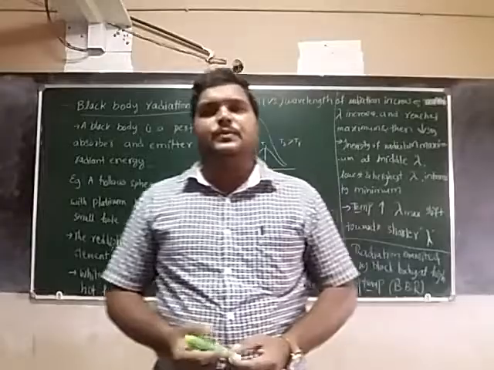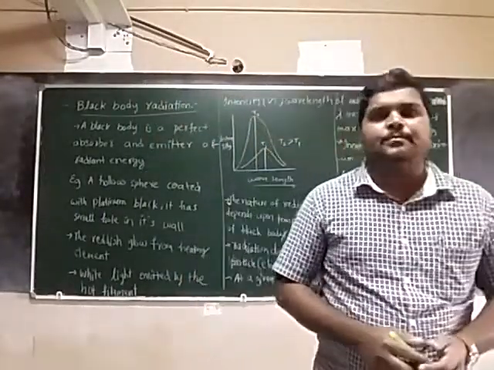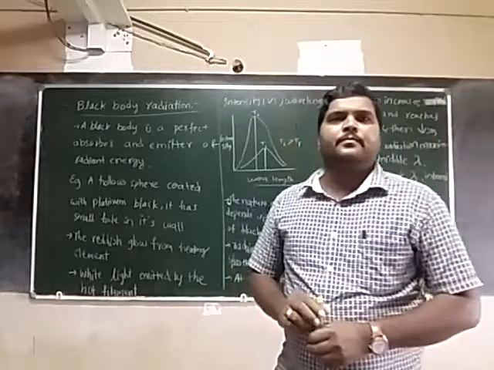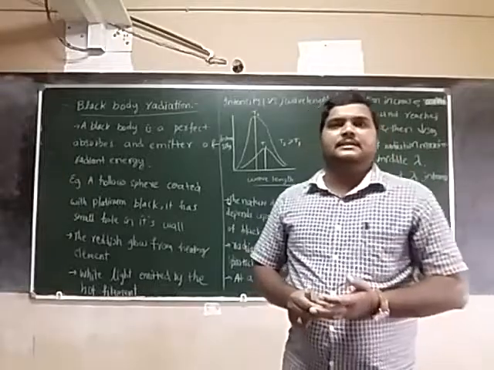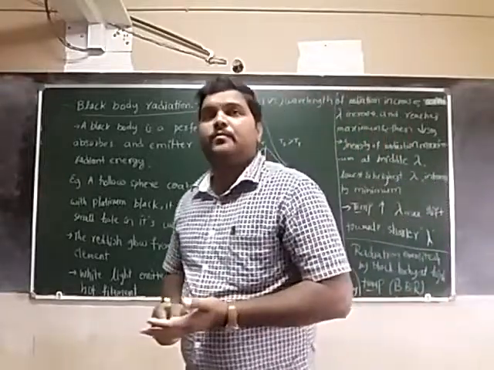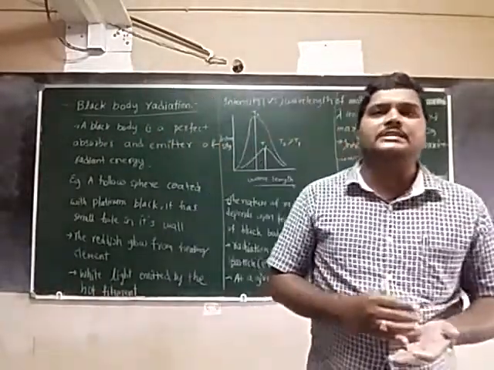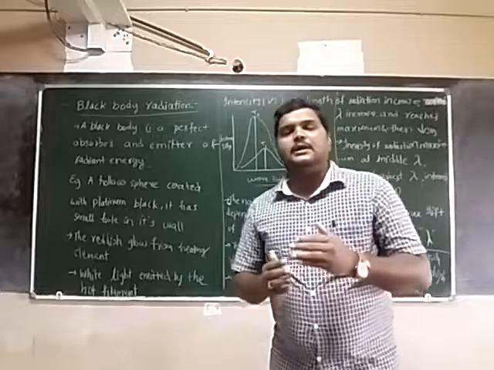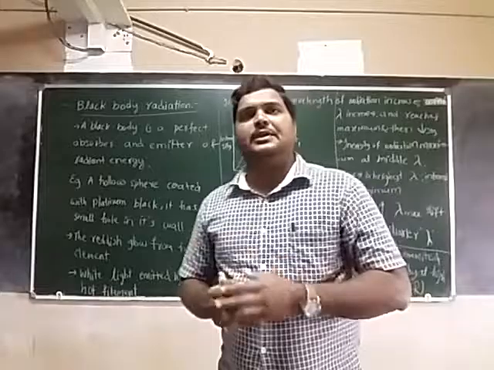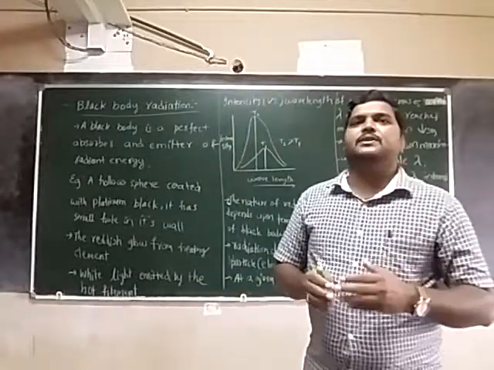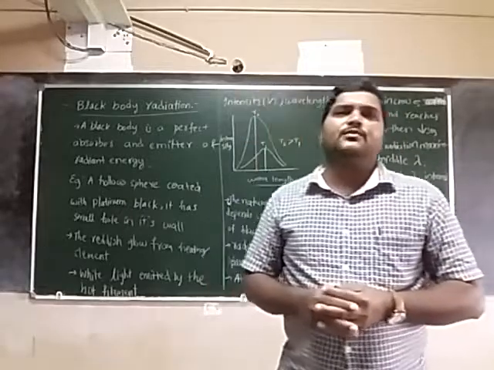In the last class, we discussed a few important concepts from the structure of atom. That is electromagnetic radiation. In that, we learned what the wavelength is, what the frequency is, what the wave number is, what the amplitude is, and how the electric field and magnetic field are oriented along the propagation of light. Electric field and magnetic field are both perpendicular to each other and perpendicular to the propagation of light.